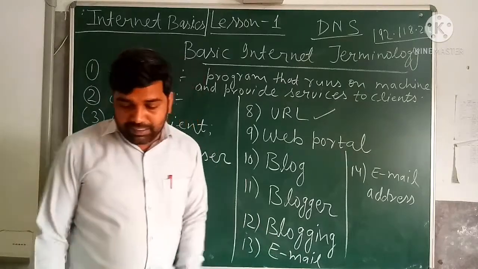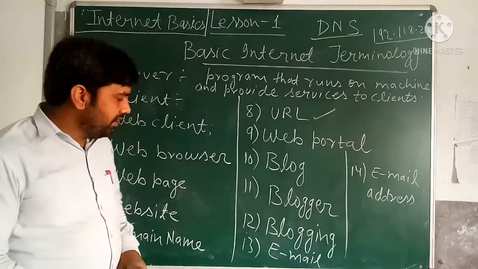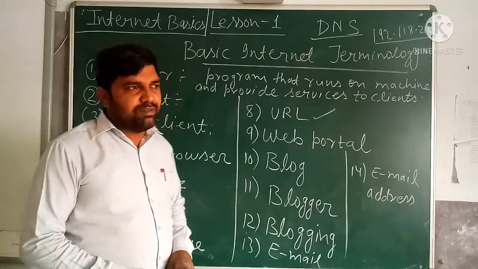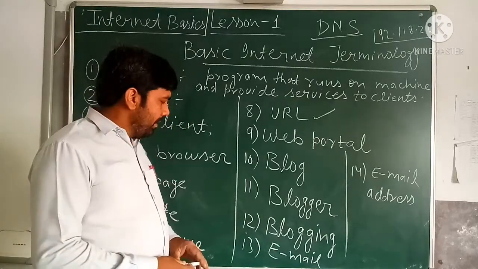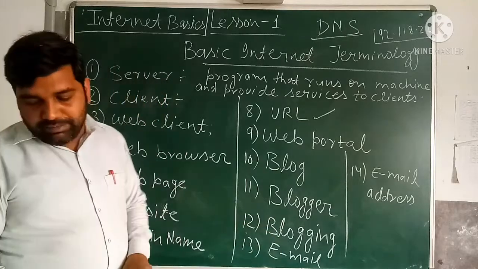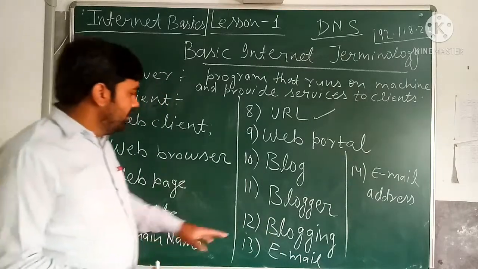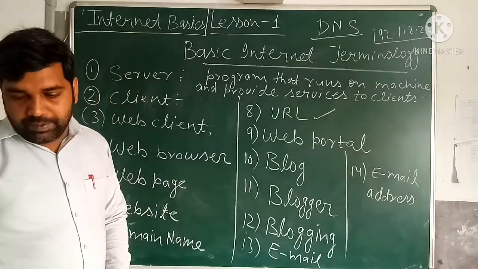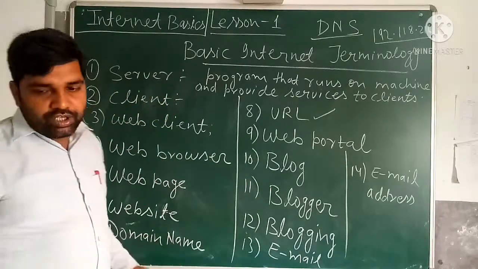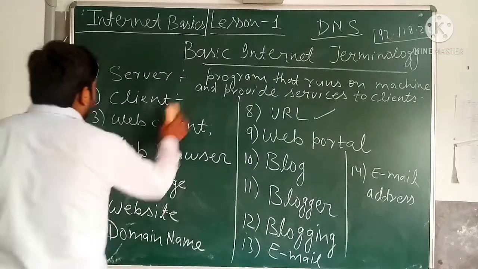Next is the email. Email is an electronic messaging system that allows one person to send electronic messages along with attachments. You can share files also over the email, videos and other things. So this email is an electronic message system that allows one to send and receive letters and attachments. Next and the last topic we'll discuss is the email address. This email address is also a unique address.